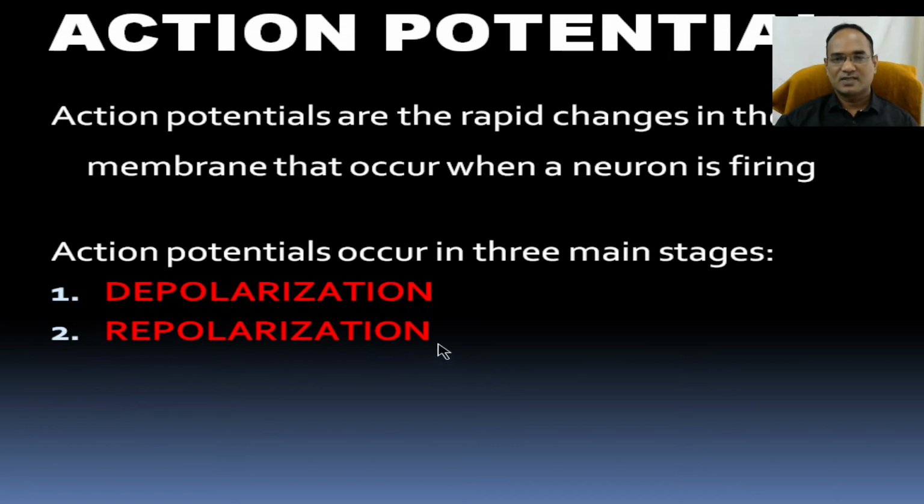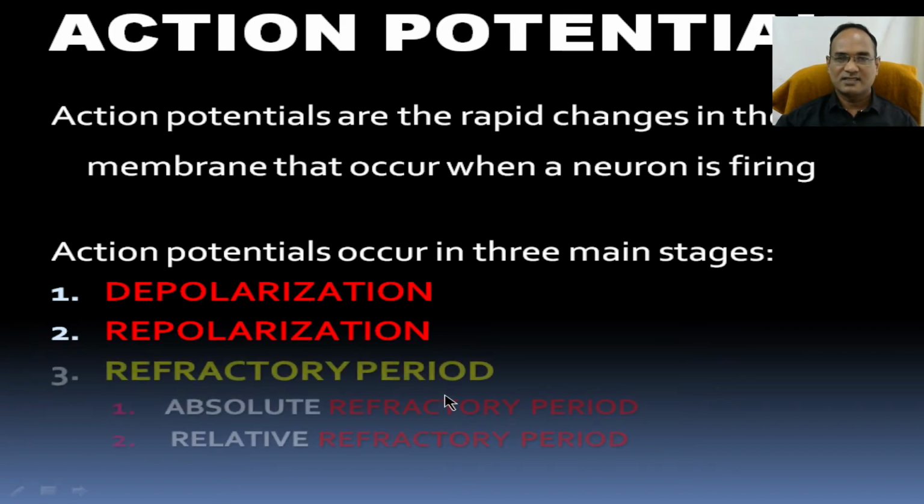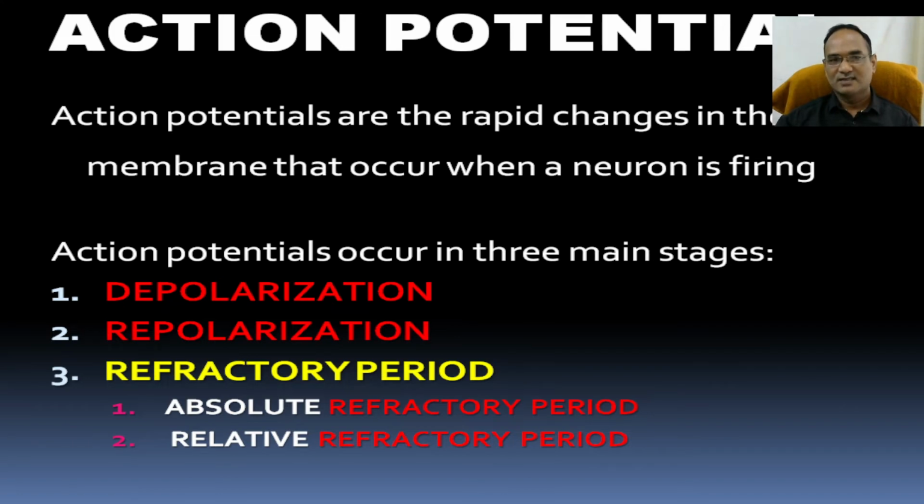For repolarization, potassium has to initiate the process. And sometimes there is hyperpolarization. Hyperpolarization is when the action potential goes beyond the resting potential, so it has two conditions: the absolute refractory period and the relative refractory period.